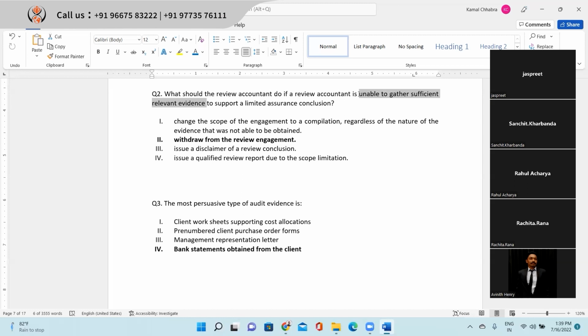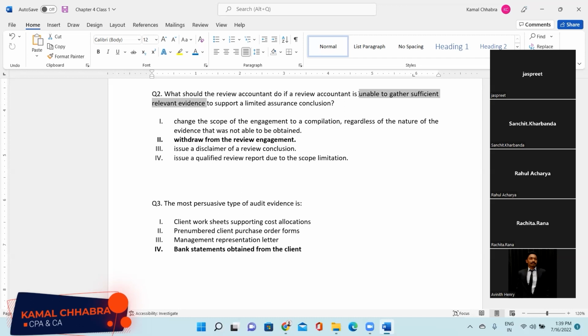So wherever you have any doubt on the integrity or competency of the management, it's better to withdraw. Right. But if it relates to maybe one financial statement line item, you might think of giving a disclaimer or qualified. If it is more pervasive in nature, then disclaimer or withdrawal is the better option.